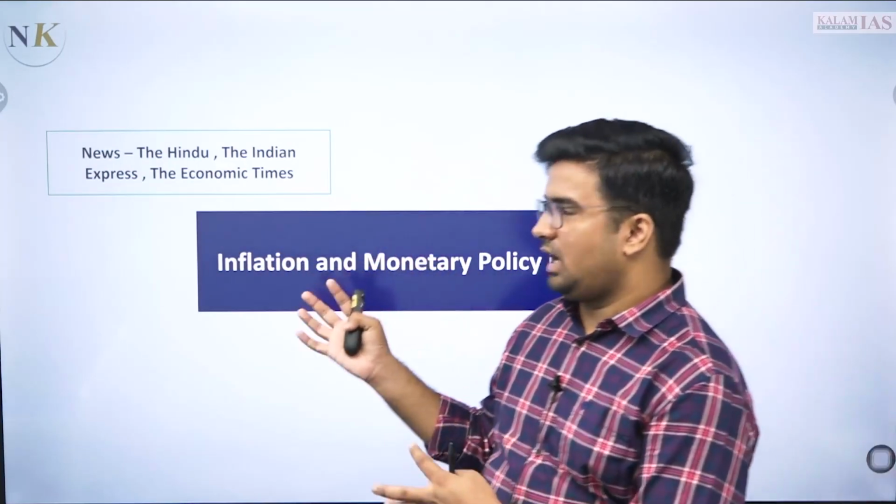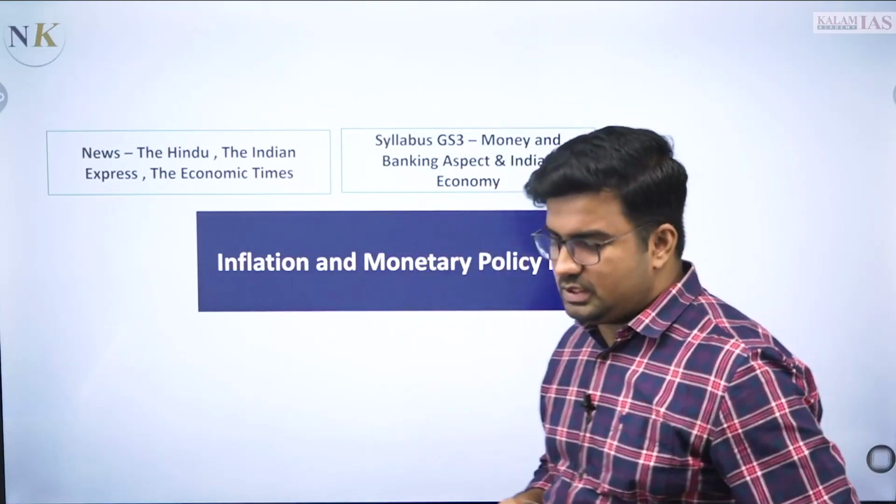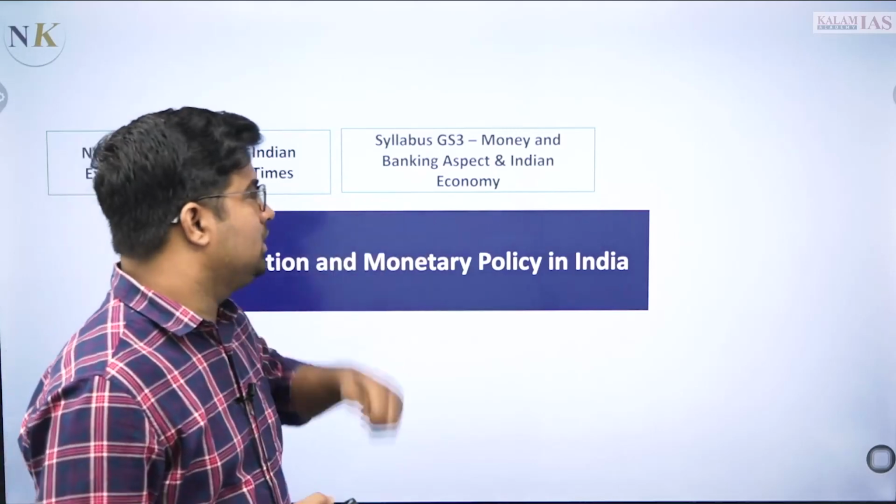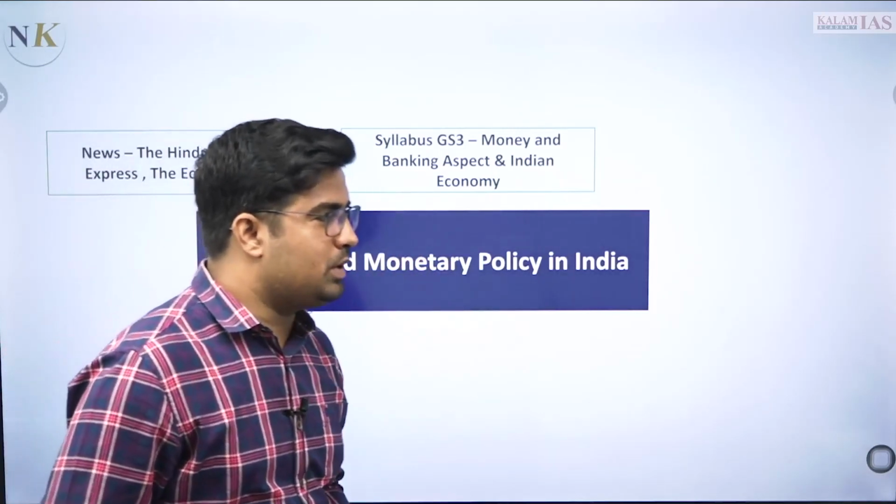In another series of NewsKase, today we will be talking about inflation and monetary policy in India. This topic has large coverage from the newspapers, along with political and economic discussion. Let's see what we're going to cover in this segment. The sources will be the Hindu, the Indian Express, and the news was also in the Economic Times. Along with it, the syllabus from the GS Paper 3 aspect, the money and banking perspective, where largely questions are coming.